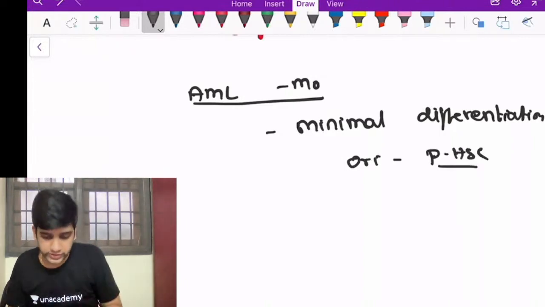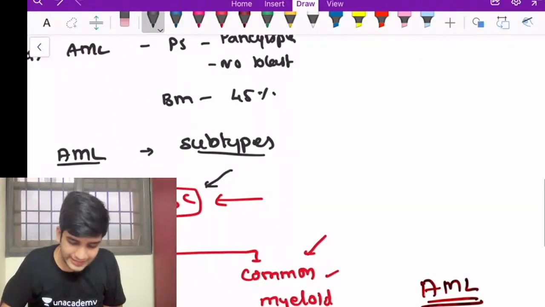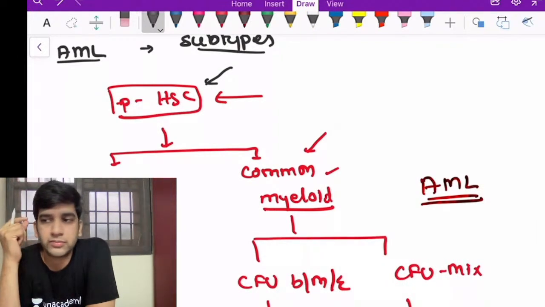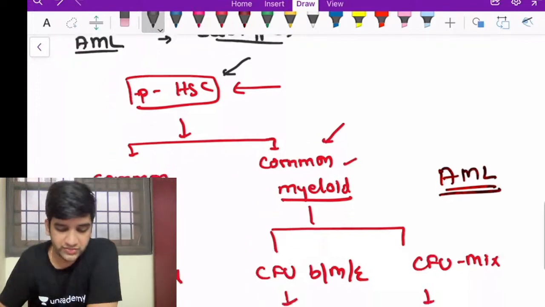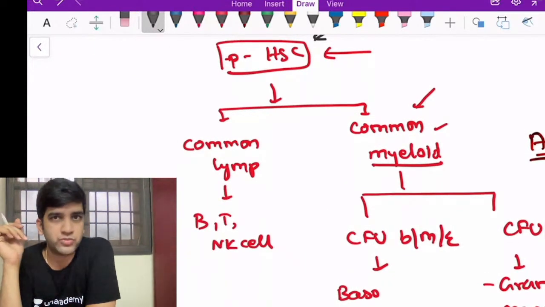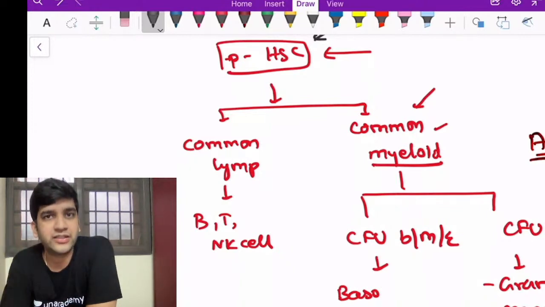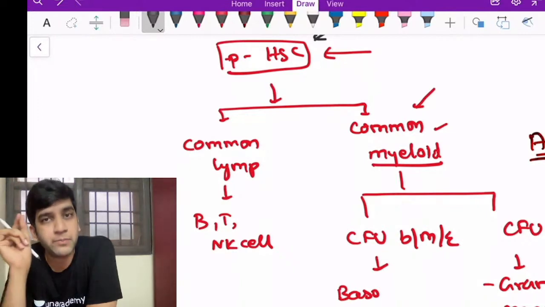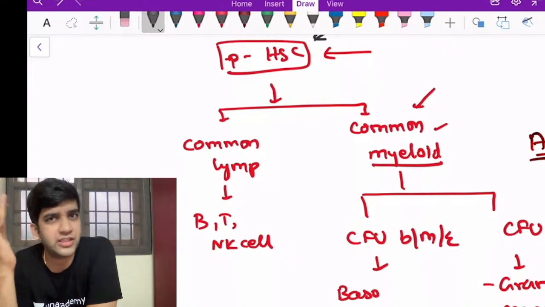So I'm just going to go up once. Let's assume it is originating from this part. So can I say that this leukemia might have the characters of both my lymphoid as well as myeloid, because they are very high up in the hierarchy? Possible. You can have both the characters, right? The characters are determined by my immunohistochemistry markers or my CD markers. I can have possibilities of both of them. So only the immature markers will be positive. None of the mature markers will be positive, because everything here is immature cell.